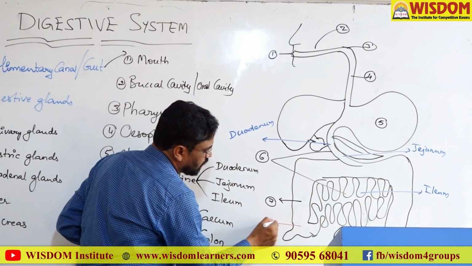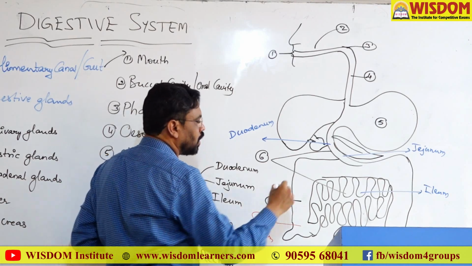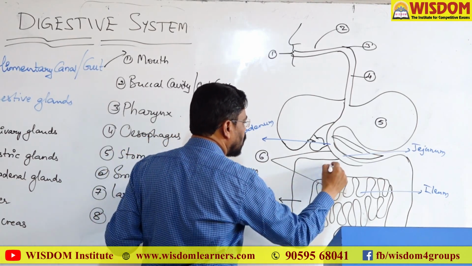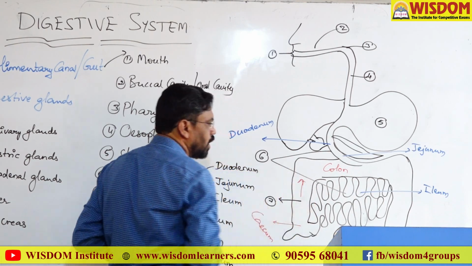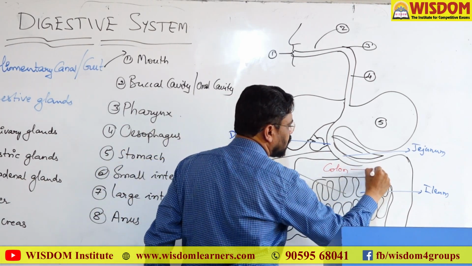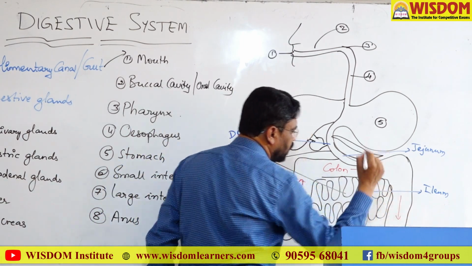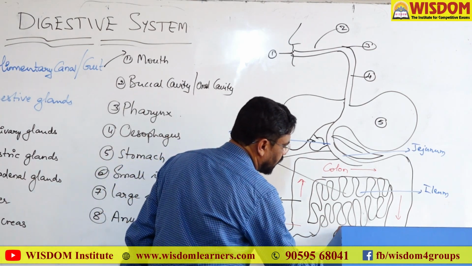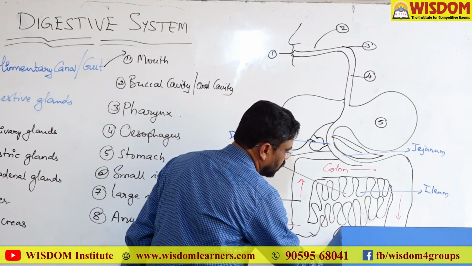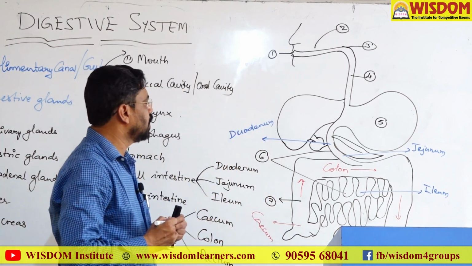This part is called the cecum, and this entire one is called the colon. This is the ascending colon, this is the transverse colon, and the descending colon. This part is called the rectum, and this is the anus.